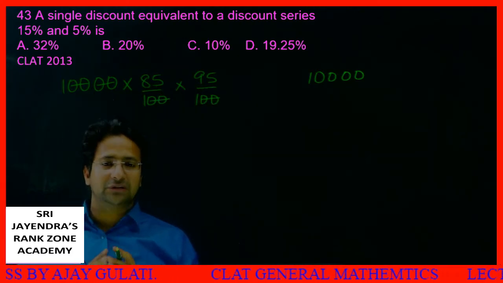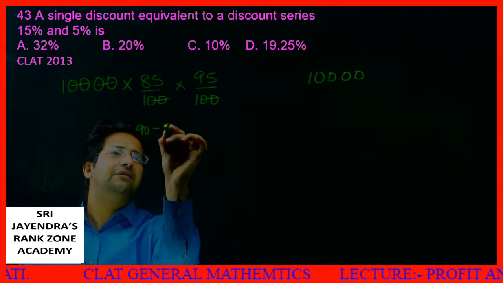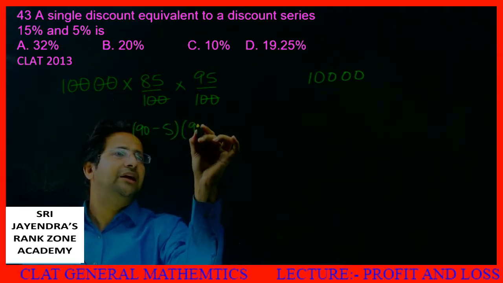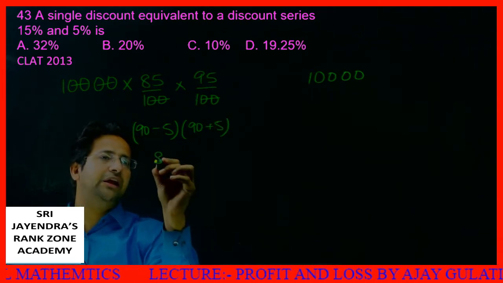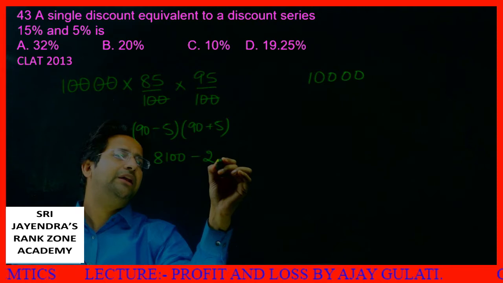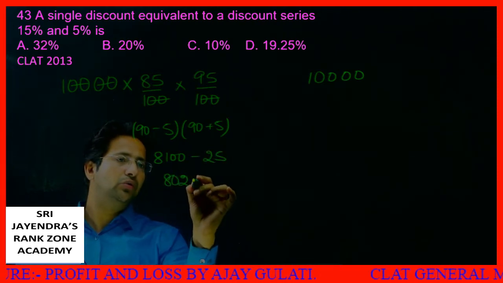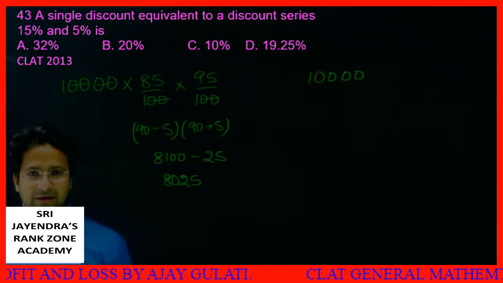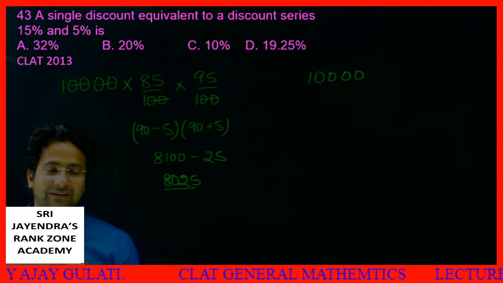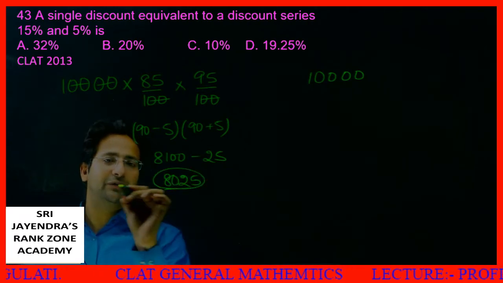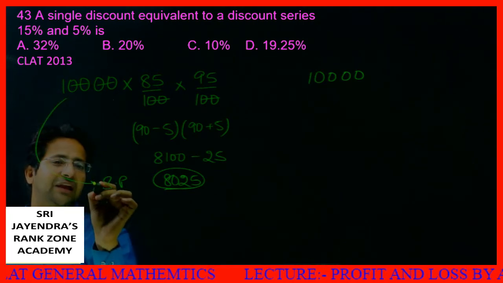How will I do this calculation verbally? 85 into 95 can be read as 90 minus 5, A minus B, and 90 plus 5, A plus B. This is 90 square minus 5 square, or 8100 minus 5 square, which is 25. This becomes 8075. Does it make sense? Yes, it makes sense. So this is my selling price, 8075, for a thing bought at 10,000 rupees.